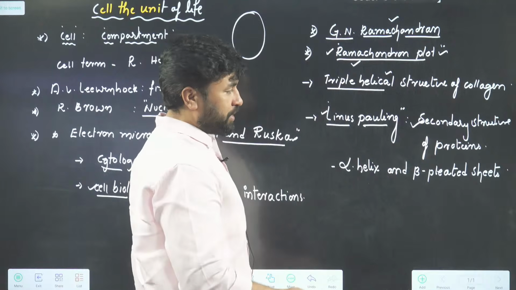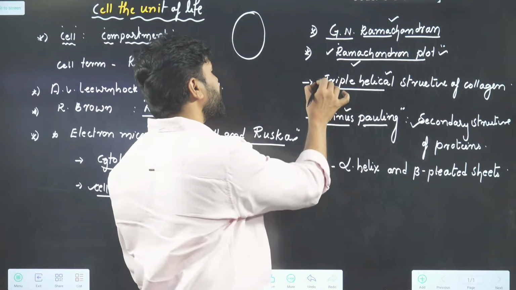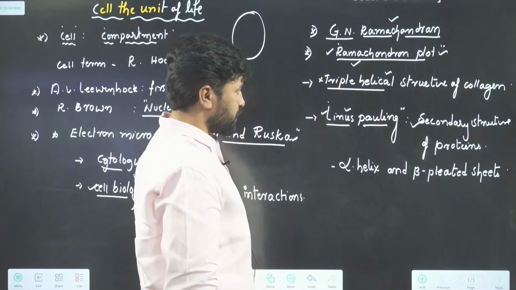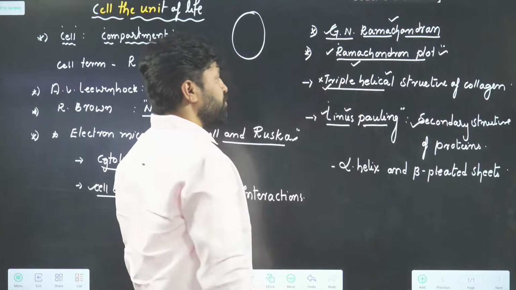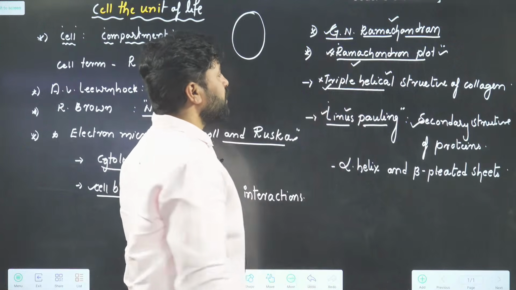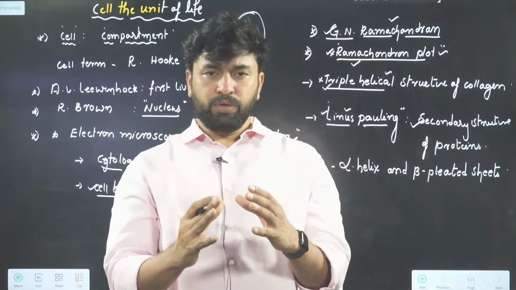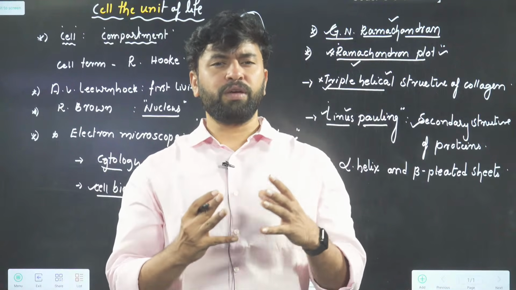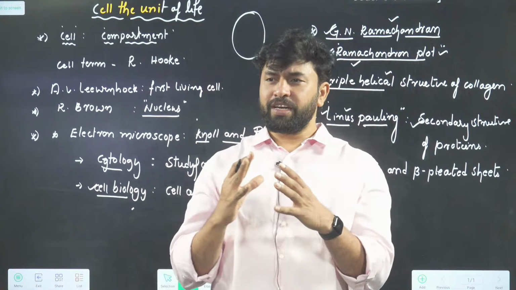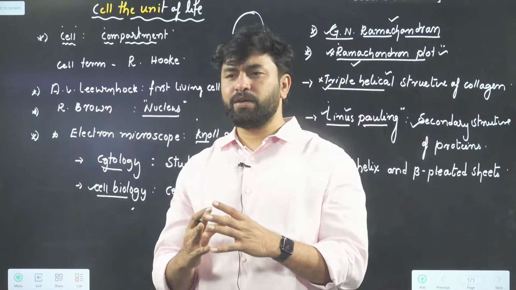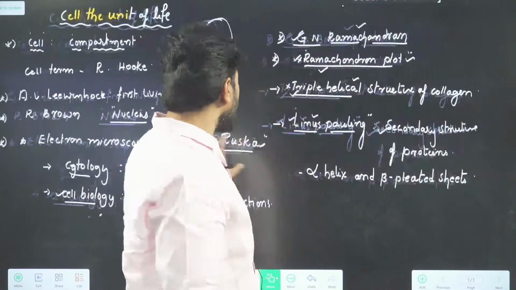But the conformational biology applied by Linus Pauling could not explain the triple helical structure of collagen. The triple helical structure of collagen was explained by our G.N. Ramachandran by using a concept called the Ramachandran plot. This much is enough for us. Associated with the scientist, the remaining things, where he was born, what his educational qualifications are, and where he died, those contents they may not ask. Anyhow, the Ramachandran concept is enough.